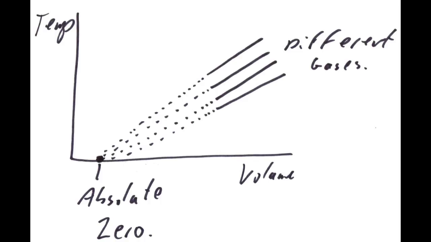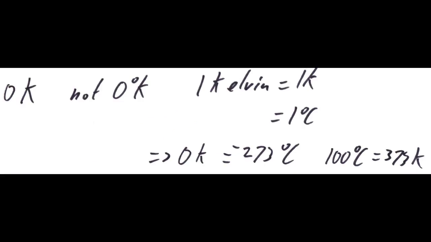We work backwards along all these different gradients, decreasing the temperature, decreasing the volume, and it would show us that all these gases converge at a single point, around minus 273 degrees Celsius. This is a temperature on the Celsius scale that we call absolute zero, because all these gases converge, and it shows us this is the point at which all these particles stop vibrating. It is the basis of the Kelvin measure of temperature.